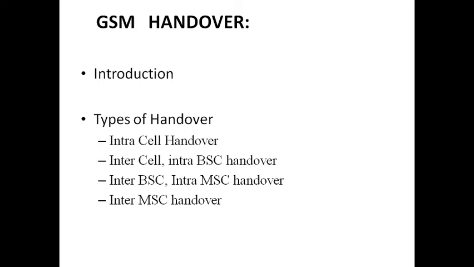If you are moving out of your home location, going away from your home BTS, the signal gets weak. Not only this, if you have any interference or obstacles in the middle, the signal also gets weak and you are unable to set up a connection with the other mobile station. This is one of the reasons.